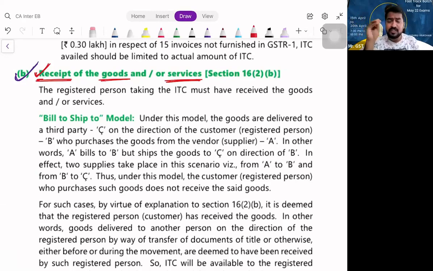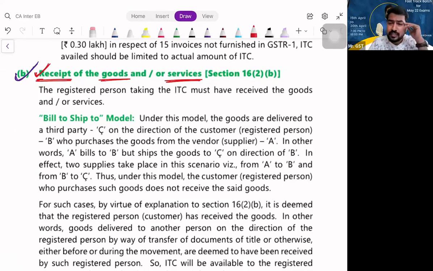So that means you receive goods or services, you take ITC, or on your directions, the supplier delivers to someone else. You are the recipient. On your directions, the supplier will deliver the goods to some other person.